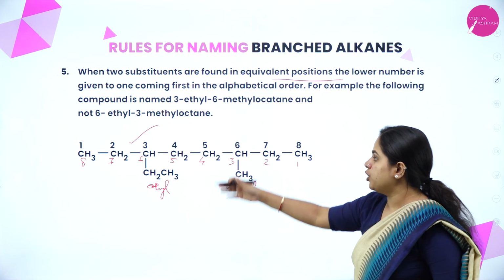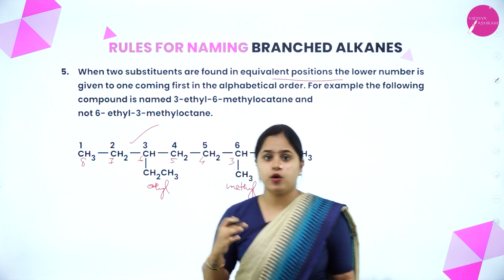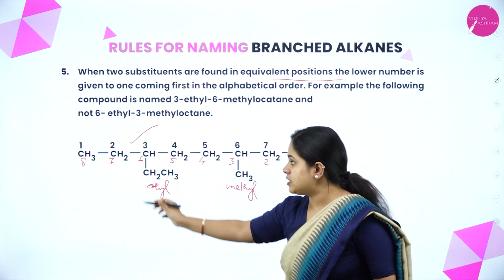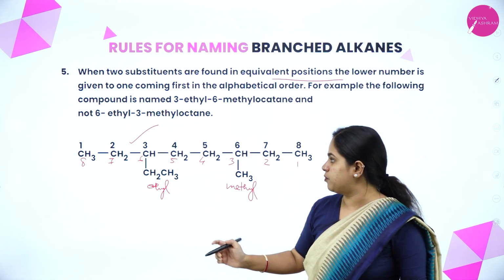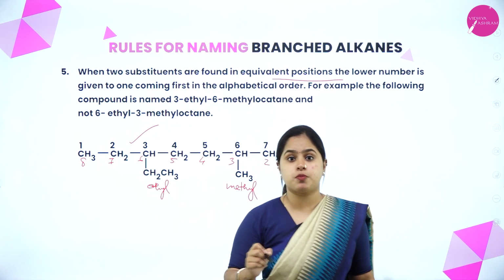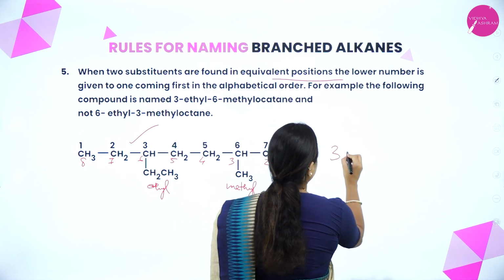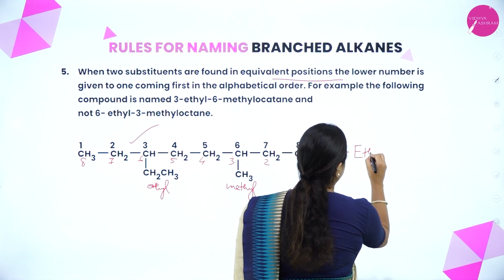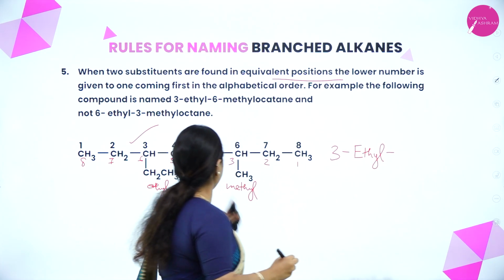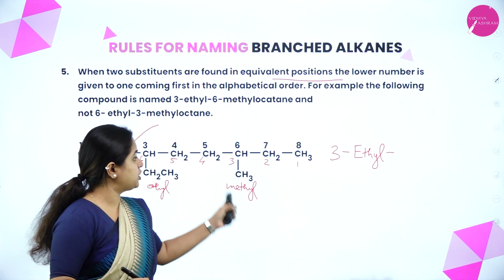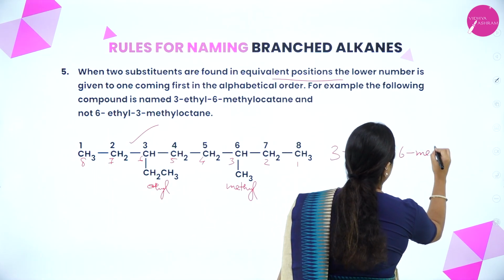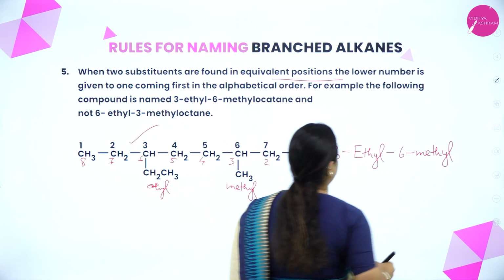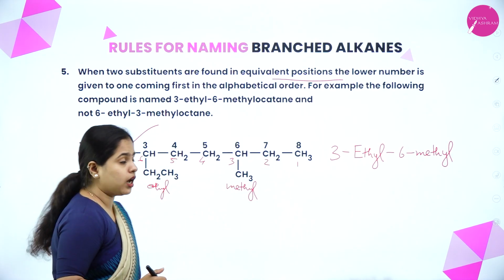Okay. So how would you name this organic compound? Till now we studied how to name it. Yes, first alphabetical order, whichever comes first, that has to be named first. So in which carbon atom is it present? Third carbon atom, right? So it is 3-ethyl. Okay, 3-ethyl. And the second one is on which carbon atom? 6th carbon atom. So it is 6-methyl, right? 3-ethyl, 6-methyl.